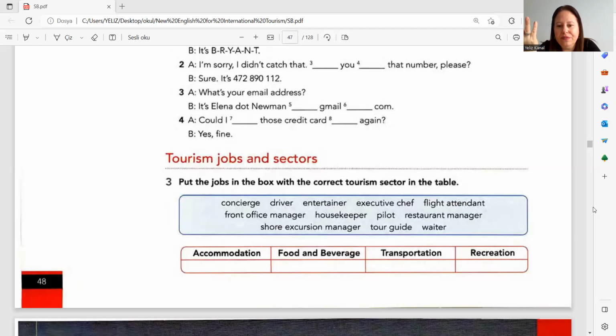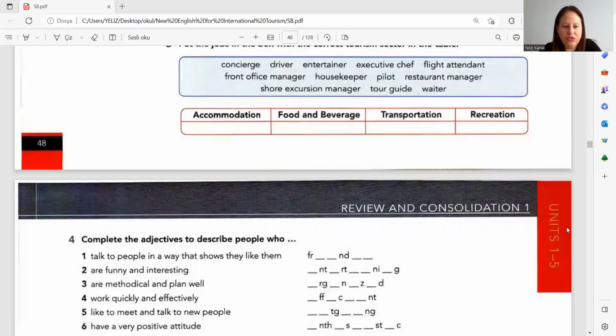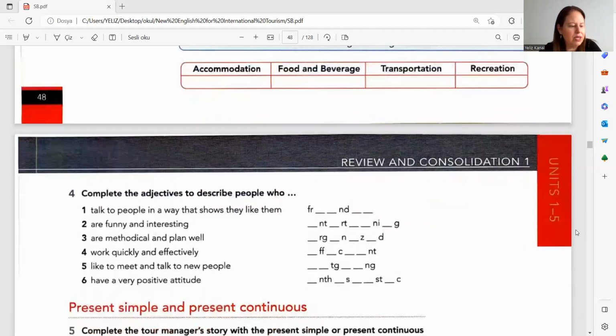Restaurant manager, food and beverage sector, right? Shore excursion manager. Well, it belongs to recreation sector. And tour guide, which sector does it belong to? Tour guide, again, recreation sector. And we have waiter, and it belongs to food and beverage sector again. Okay, let's move on to the next exercise, okay?